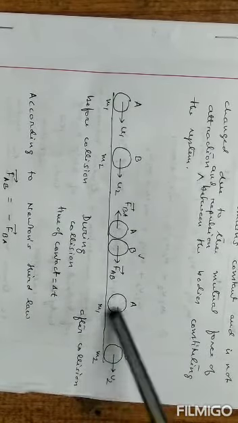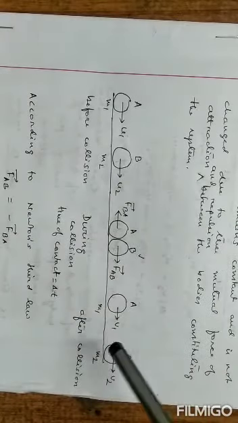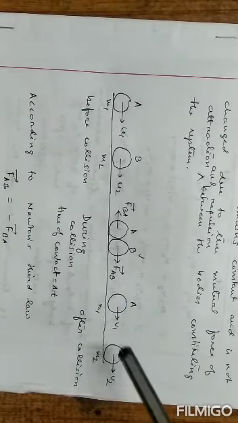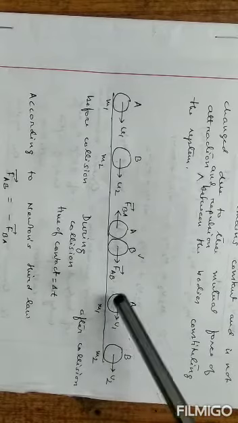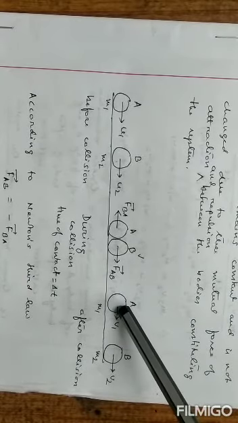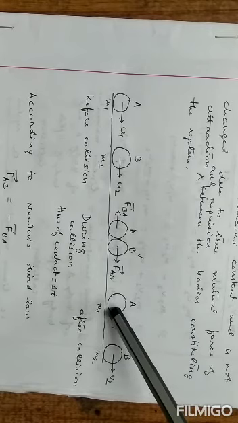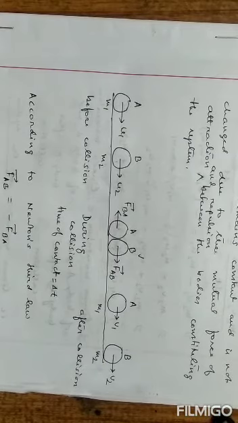Therefore, the final momentum of the system is equal to the initial momentum of the system. That means the amount of increase of momentum of B is exactly equal to the amount of loss of momentum of A. Is it clear? So this is called the law of conservation of linear momentum.